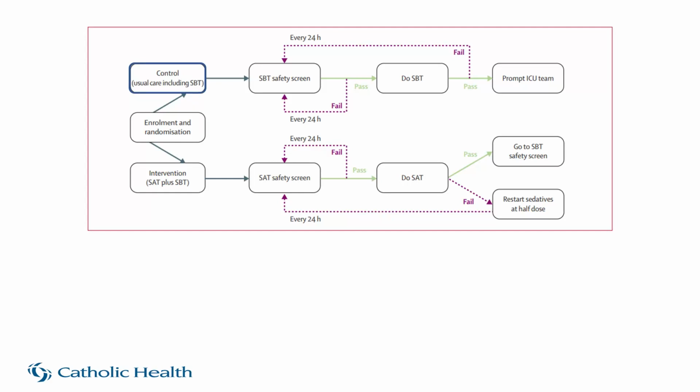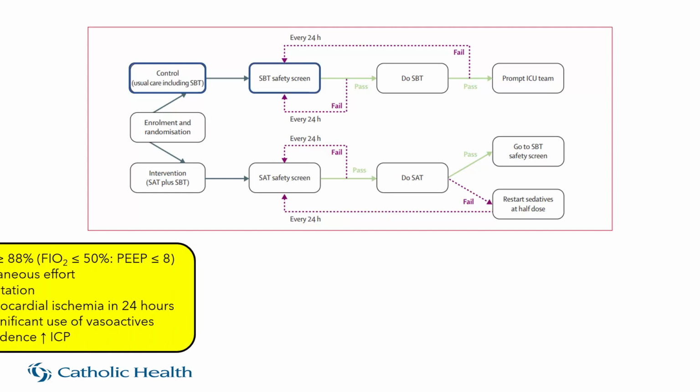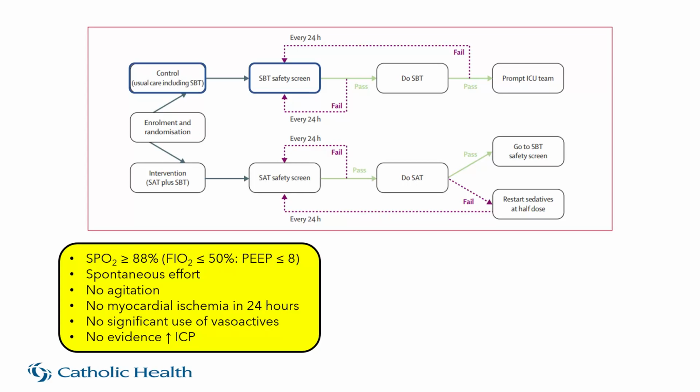The control group, as we discussed, received a spontaneous breathing trial. In the morning, every day, daily, the patient received a spontaneous breathing trial safety screen. If they got check boxes in all of these items, they were able to move on. So they needed to not be hypoxic on minimal support. They needed to have spontaneous respiratory effort and no agitation.